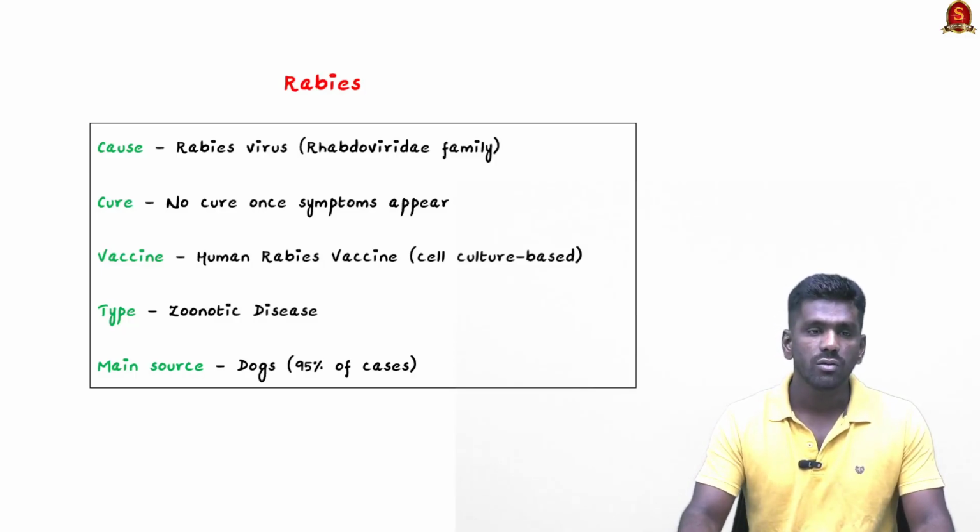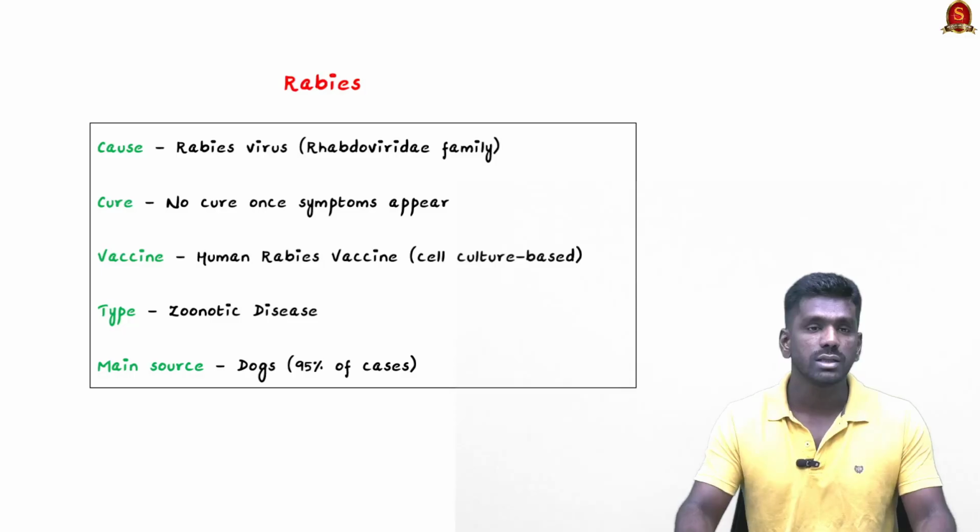There is no proper cure for rabies, but there are antibodies and vaccines which should be administered within a time frame, because the vaccines cannot be effective once the symptoms start to appear. So rabies vaccine has to be administered within a particular period of time after the infection. If the infection starts to spread, which means if the virus has affected the central nervous system, then the vaccine cannot perform their function.